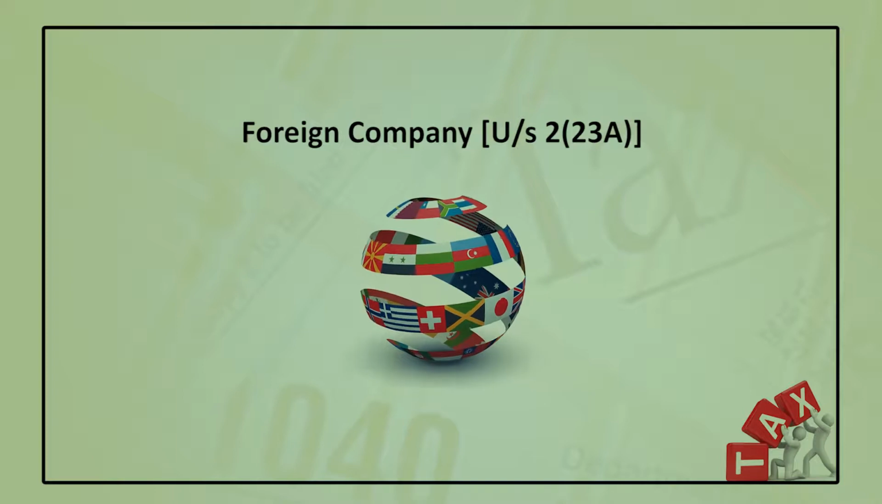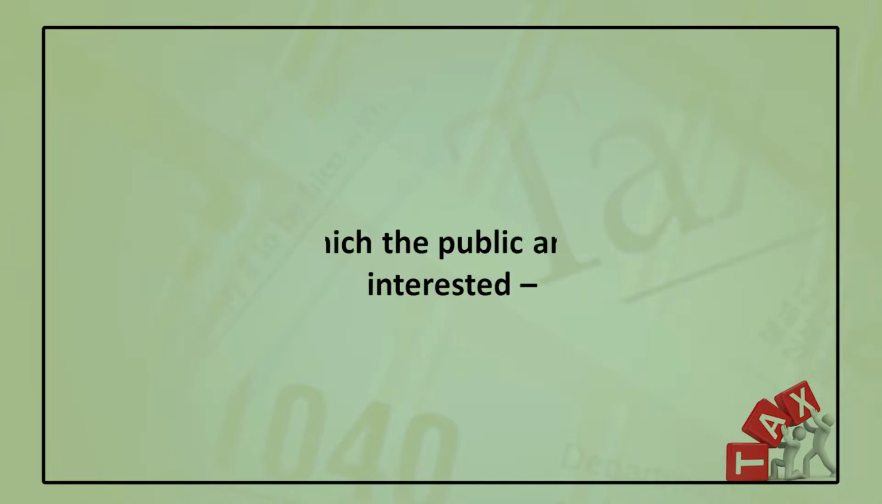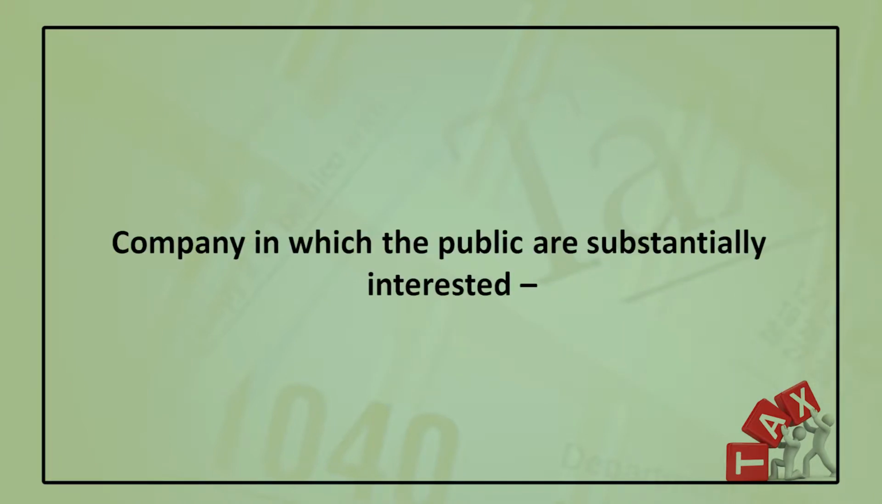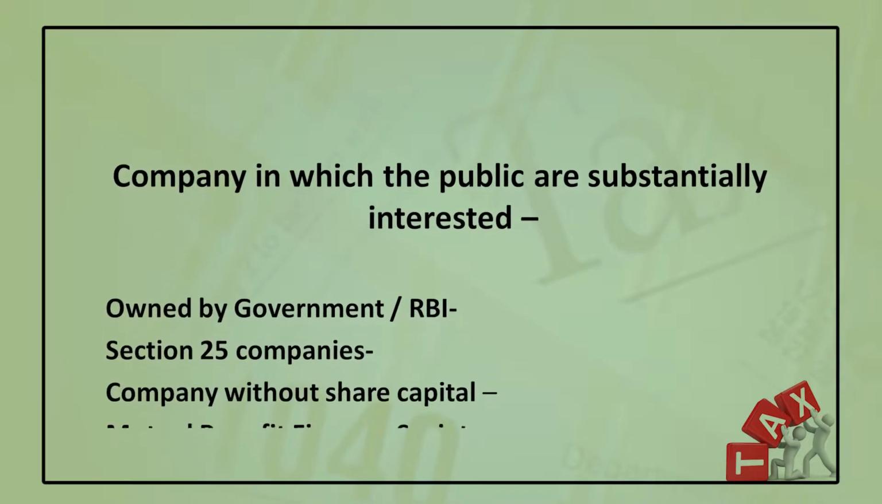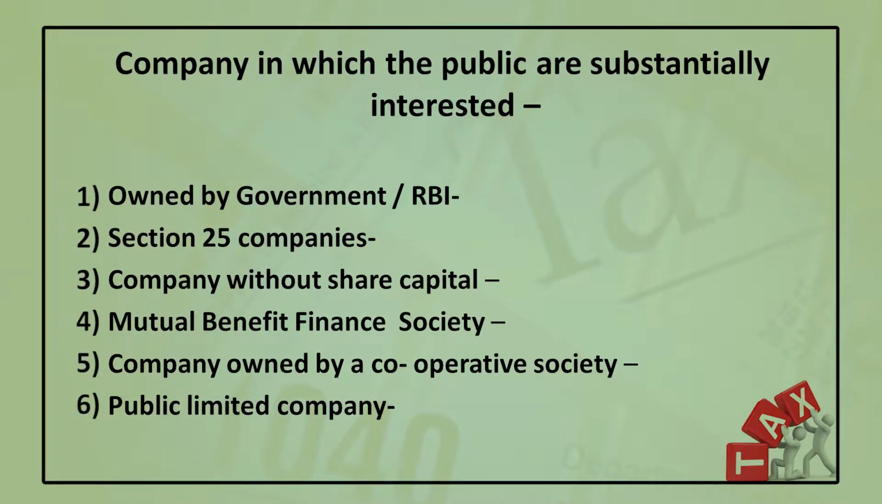It is also defined under section 2, subsection 23A of the Income Tax Act 1961. We can find another type of company, that is, a company in which the public are substantially interested. It is defined under section 2, subsection 18. There you can get 6 types of companies.